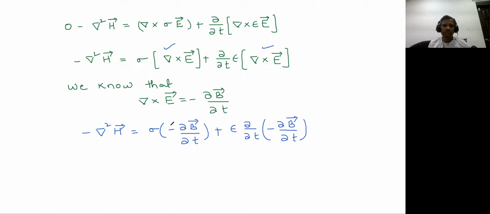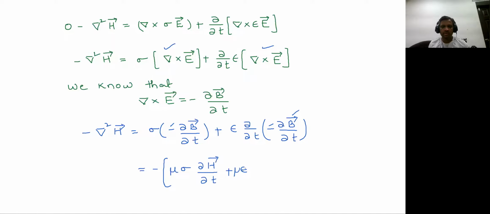So now in both the cases, this minus is common. You bring that outside. Minus of B, again, that is mu H. So bring that mu also outside. Mu sigma into dou H by dou T. As we have already taken minus common, it will be plus. So epsilon into, again, this B will also have mu.